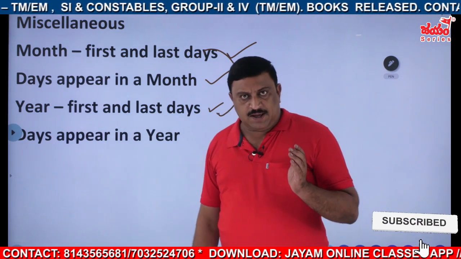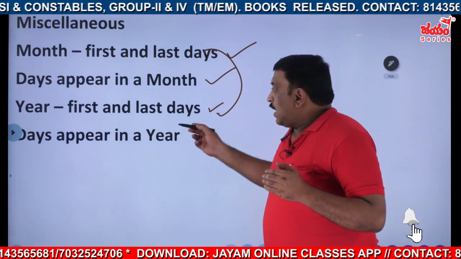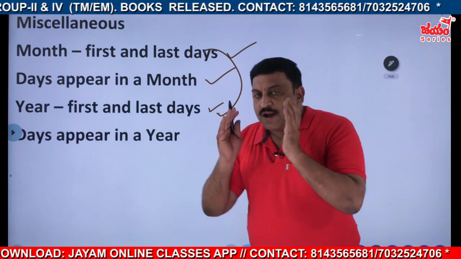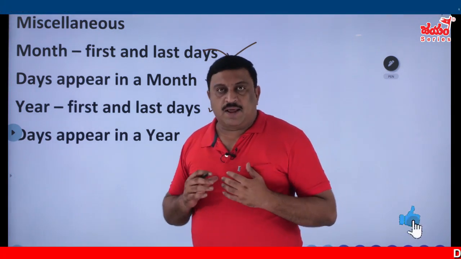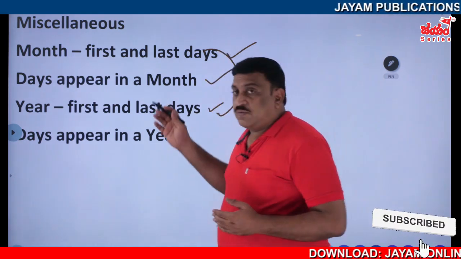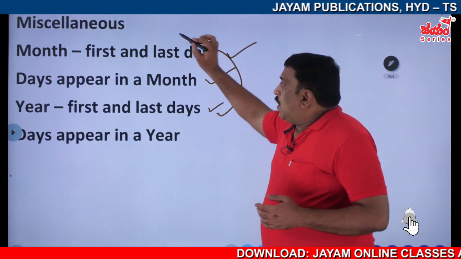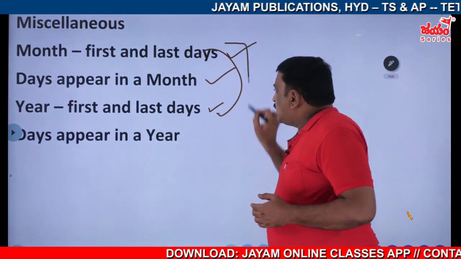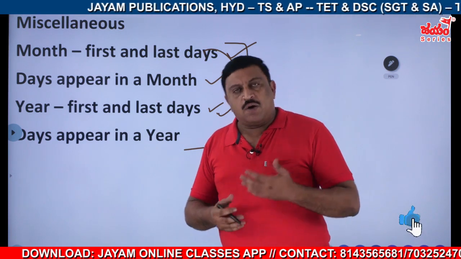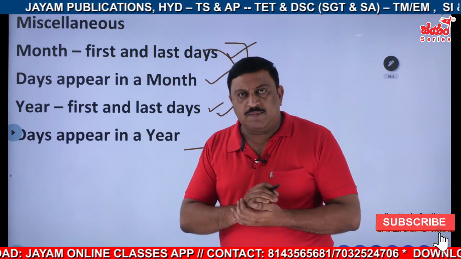And the last one is days appear in a year, that means the number of times the days appear in a year. Maybe Sunday, how many times does it come? We will discuss that. Almost all of this is based on the previous logic, that is odd days, the main basic point.